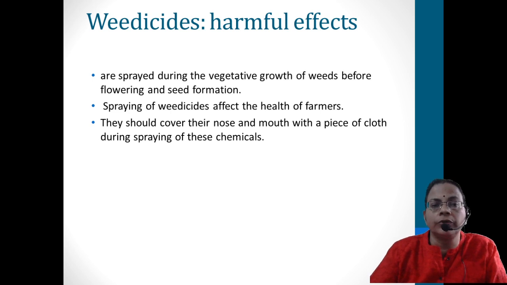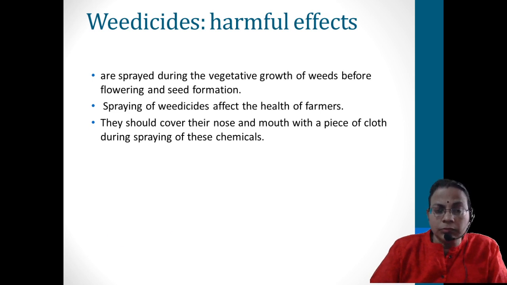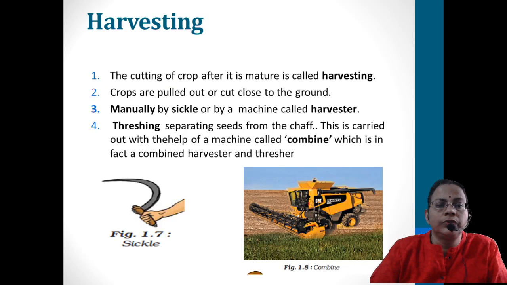Next season, overgrowth of weeds can be observed. Then we'll move on to the next one. So we have prepared, we have given enough nutrients, enough water, etc. The plants will grow. The next one is harvesting. So they will flower, they will produce the seeds, and then the harvesting.